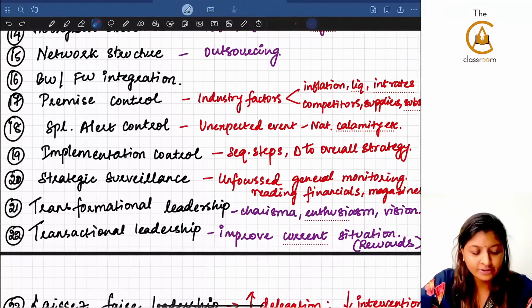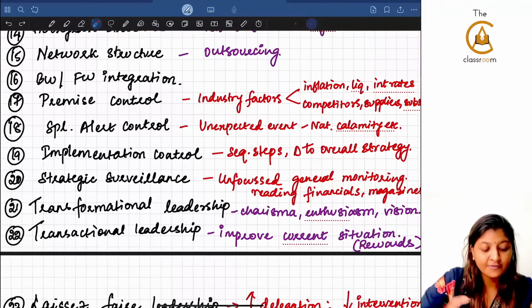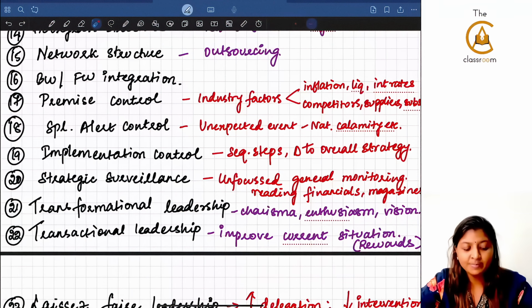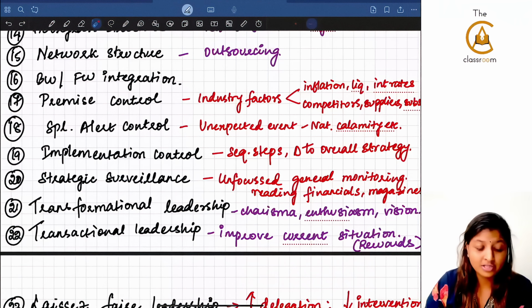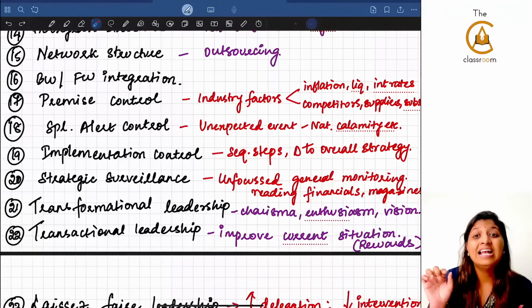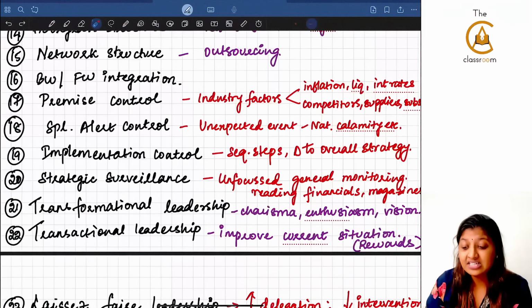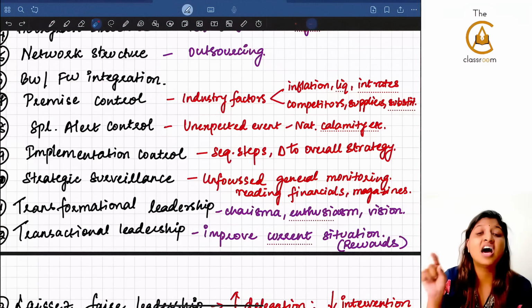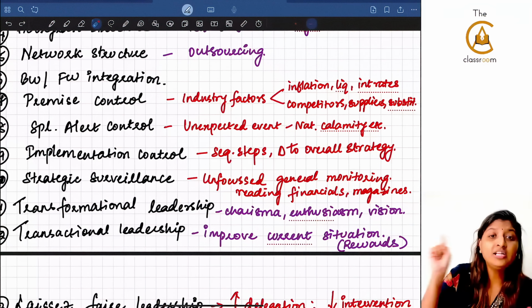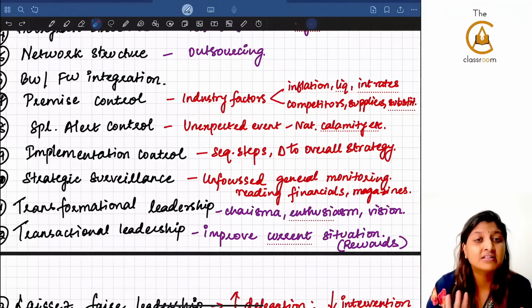Now going to the 17th concept, 18, 19, 20, these four are together: premise control, special alert control, implementation control, and strategic surveillance. These are all called strategic controls. Premise control: the keywords they will give are inflation, liquidation, interest rates, competitors, suppliers, substitutes being available. That means industry factors are going to affect something. Now automatically you will say that the answer is premise control only.